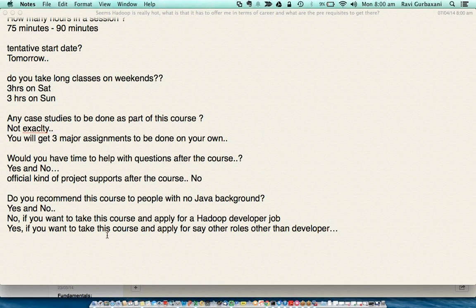So if you're not from a Java background, that's fine. And if you want to pursue, let's say, data analyst or data scientist, I would not recommend it for data scientist. Data scientist is way too difficult, way too many things to be known, and it's more like a mindset thing. It's not just that one can become a data scientist. Data analyst would be a slightly easier thing to do, because for data analyst you just need to know SQL, and then it's all about practice.